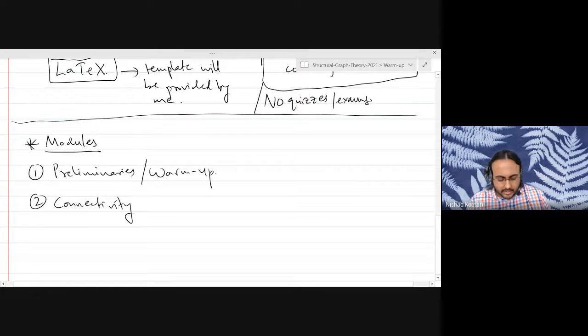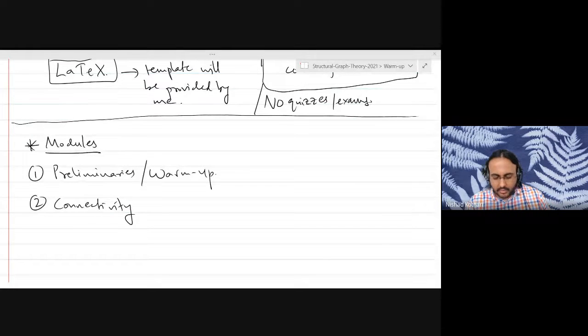So connectivity is a really important module. I'll keep switching the screen when I want to say certain things. Connectivity is a really important module because it's used in almost all other areas of graph theory. A good understanding of graph connectivity comes in handy in almost any topic of study in structural graph theory. So it's kind of the foundation of most areas in structural graph theory.